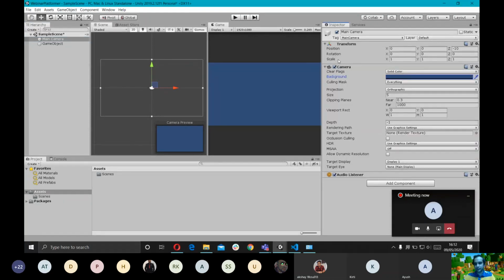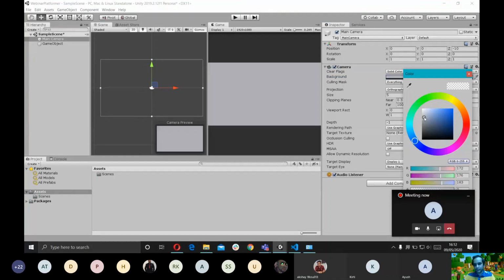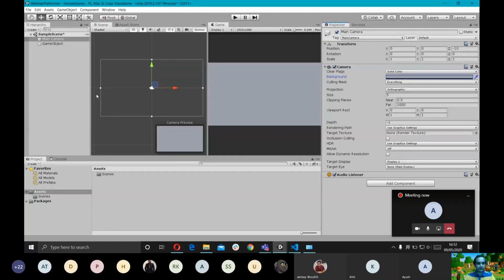So right now the background color of the main camera is set to blue. I'm just gonna change that. I'm not going to be importing any art assets today because I really want you guys to focus on Unity and the capabilities of Unity. So we're gonna try and create everything from inside Unity itself, right? So let's start our game.